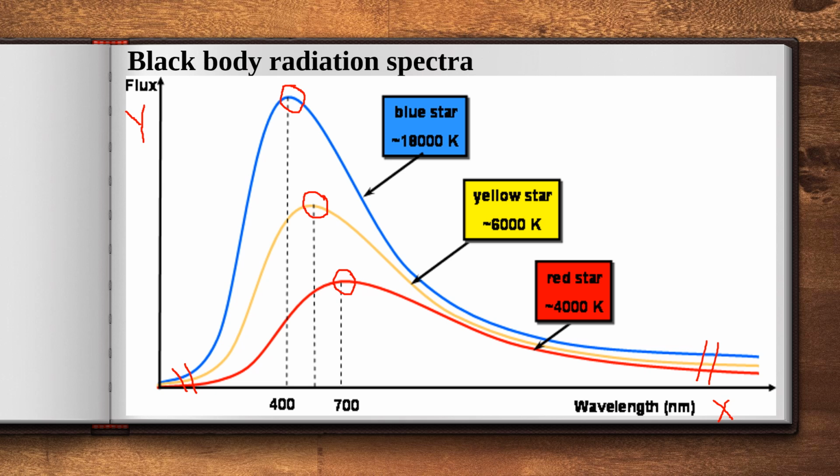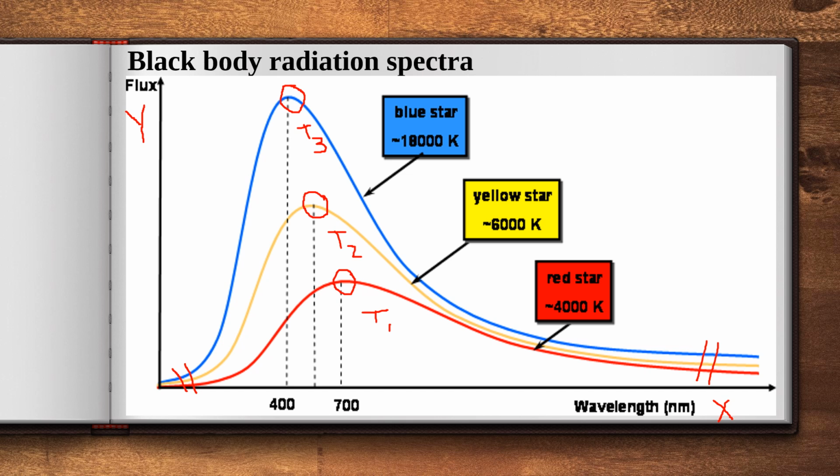Coming to the third observation, the wavelength corresponding to the maxima. For example, this is T1, this is T2, and this is T3. T1 is 4000, T2 is 6000, T3 is 18,000, so T3 is greater than T2, and T2 is greater than T1.